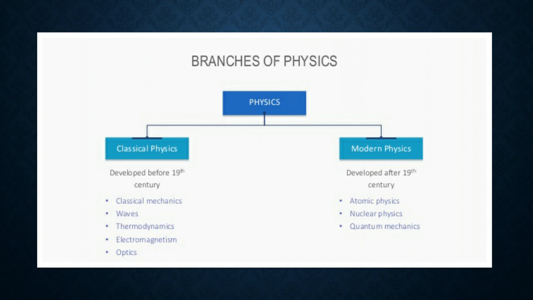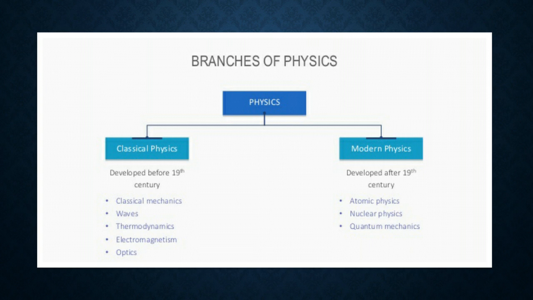Our next point is branches of physics. This topic is very important because in BSc class there are 2 papers for each semester. In these semesters we will study these branches. Physics has 2 branches. One is classical mechanics and second is modern physics.